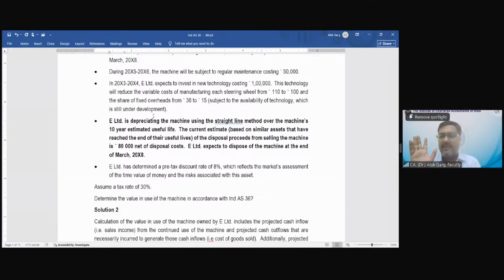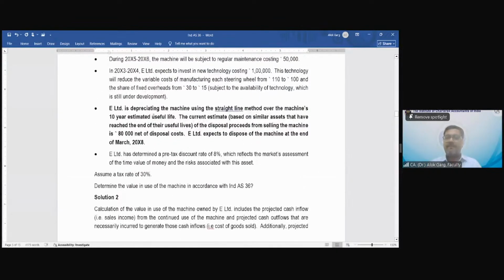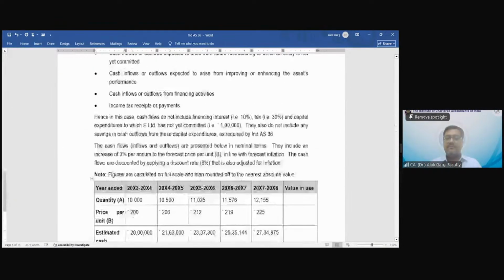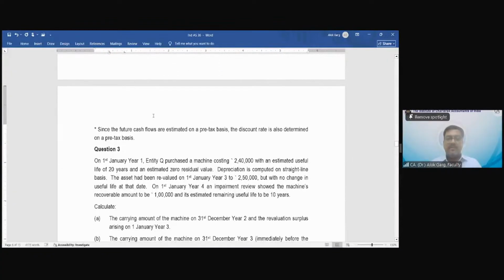For example, if you have taken a loan for the asset, you will not take the interest on that loan. You have to take the cash flow from using the asset. Clear? Any doubt? Any problem? Okay.